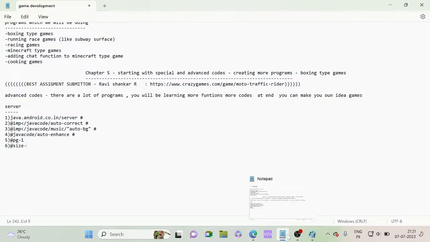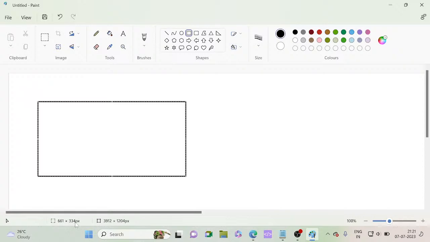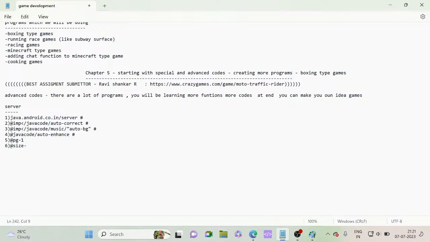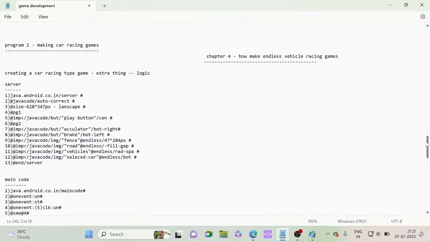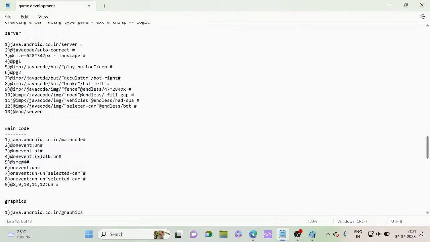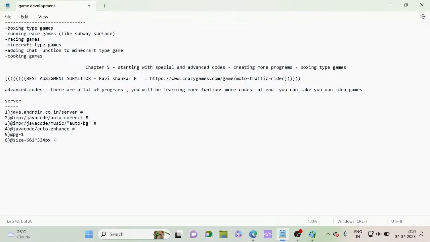Our size is 661 into 334 px, which we are giving here. It's a landscape game, so in that we will be giving landscape and a hashtag. Okay, that's also okay.